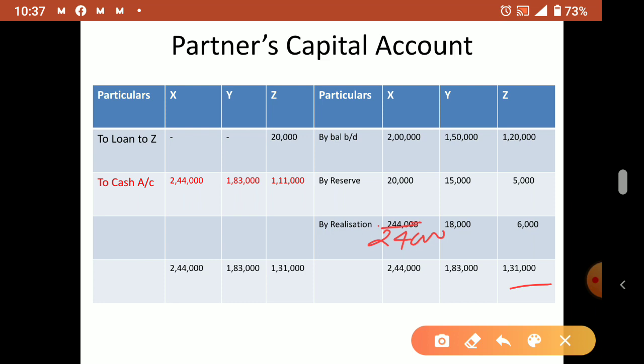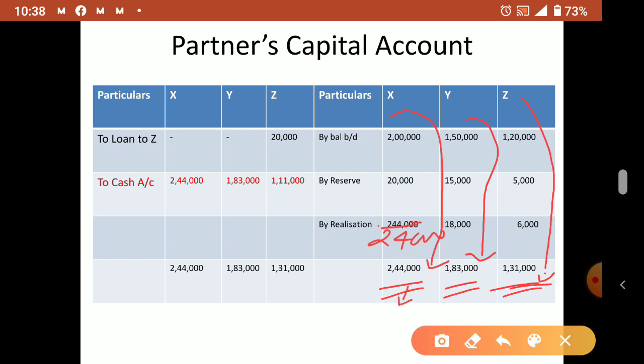Now you understand why we are writing on each side and what each side represents. Here you see Z, this partner will be getting 1,31,000, meaning on the credit side of his account he has his own money. Y has 1,83,000 in his account. X has 2,44,000 in his account. Whatever x, y or z has to give to the firm, or any loss they have to suffer, everything will go to the debit side. Then only it will decrease, no?